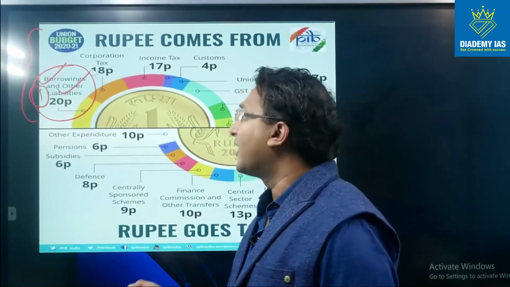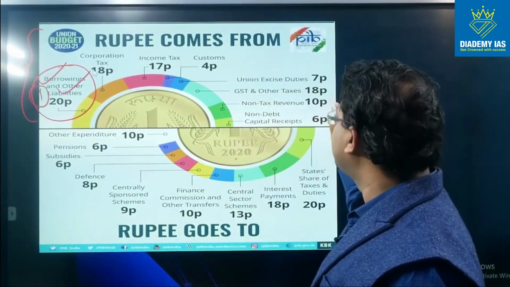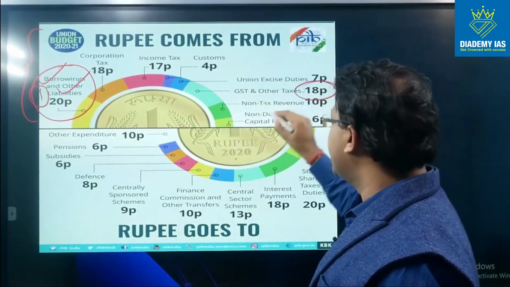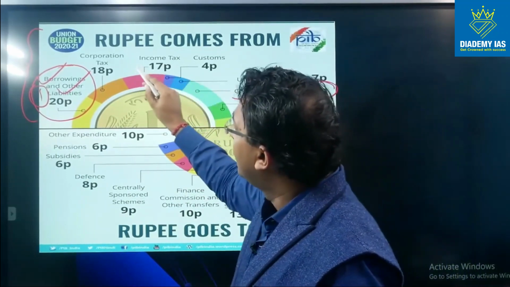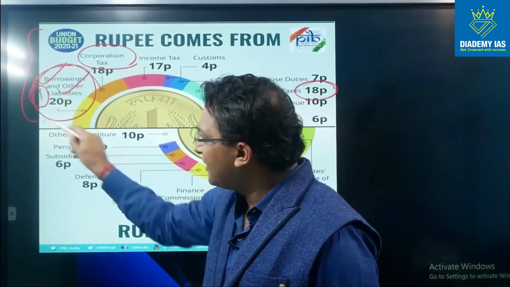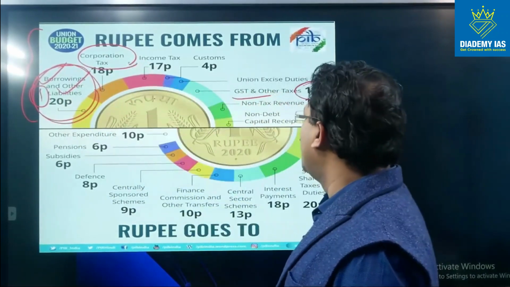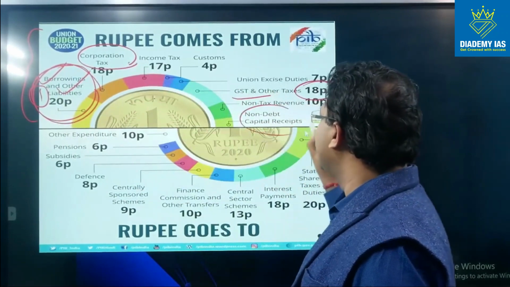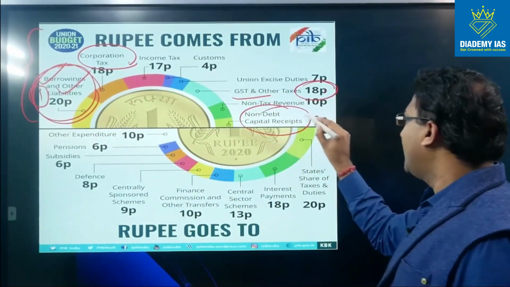account, provident fund, etc. Then we have this GST receipt, we have this corporation tax, right? So they are basically capital receipt, and these are the tax revenue items. Non-debt capital receipt we have yet to discuss.